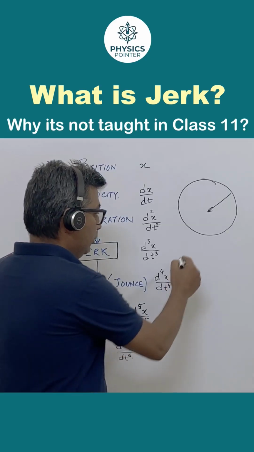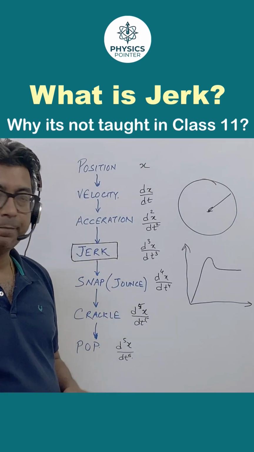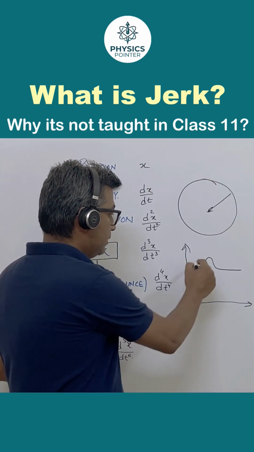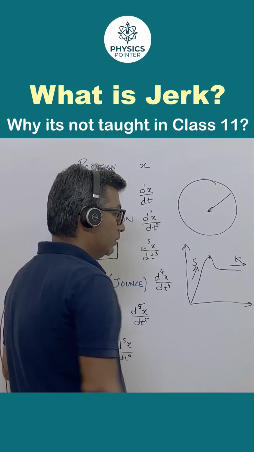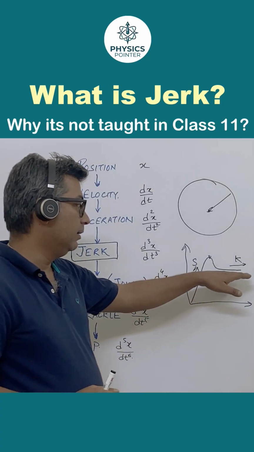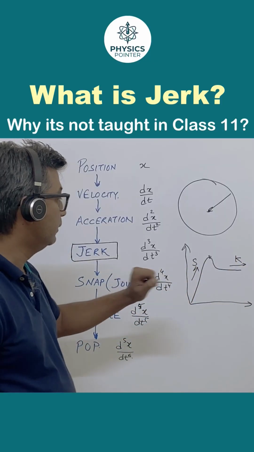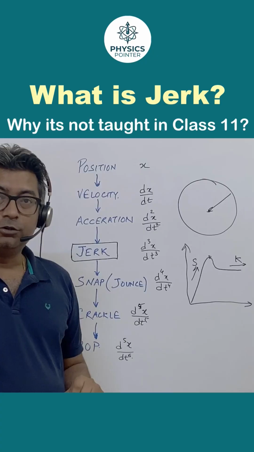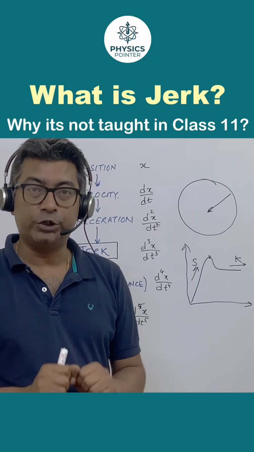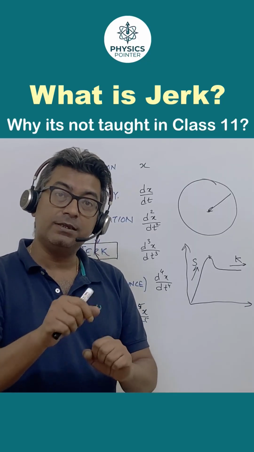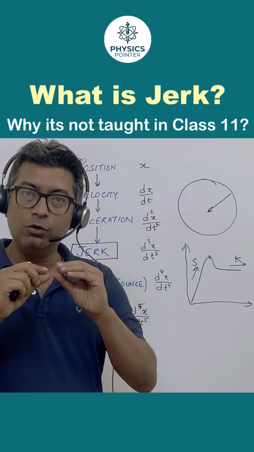Another example, you might have seen this graph of frictional resistance versus the force applied. This is the static part, this is the threshold, and this is the kinetic part. You'll see that the static coefficient of friction is always higher than the kinetic coefficient of friction, and there is a drop here. So whenever you are pushing an object and you suddenly are able to push it, that body actually feels a jerk. The jerk might be a very small value or might be very big.